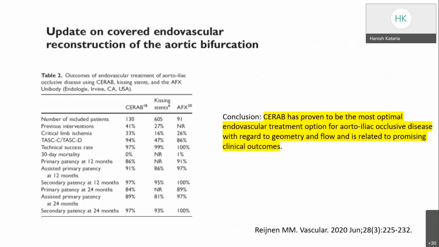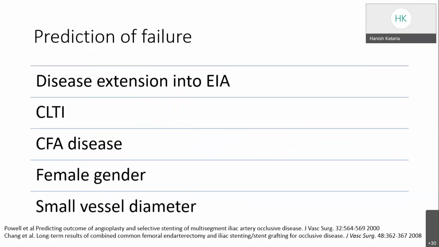So these are basically the results published on the SERAP technique. They found it is an optimal endovascular option for aortoiliac occlusive disease, with a secondary patency rate of 97% at 24 months. So it is equal to the kissing stent but has a better geometry, and long-term results are still required for this technique to find out whether it is better than the kissing stent technique.